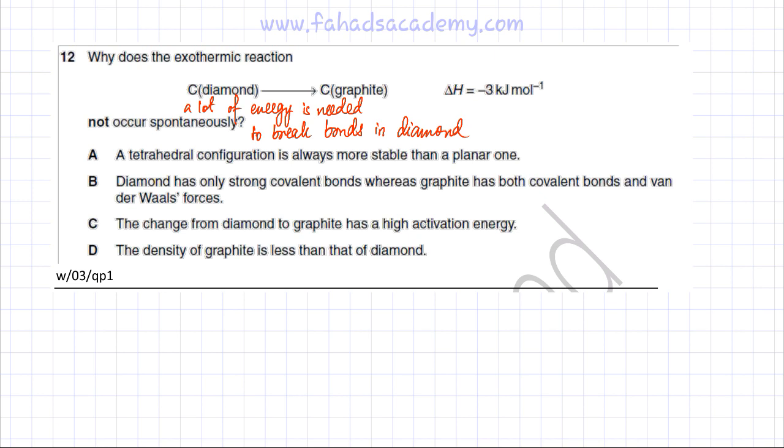So the answer to this question is that the change from diamond to graphite has very high activation energy, which is why the reaction is not occurring spontaneously. And always remember, if a reaction is not occurring spontaneously, that indicates that initially, at the very beginning, it requires a lot of energy to break the previous bonds, which is why the reaction is not happening. So option C is going to be the correct option for this question.